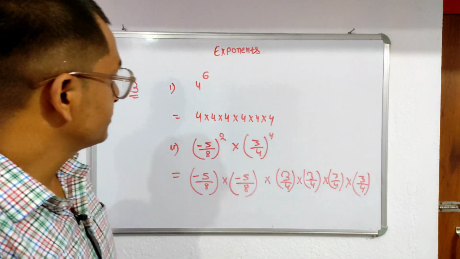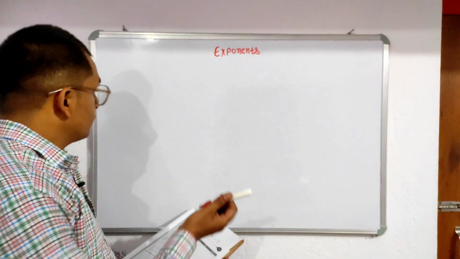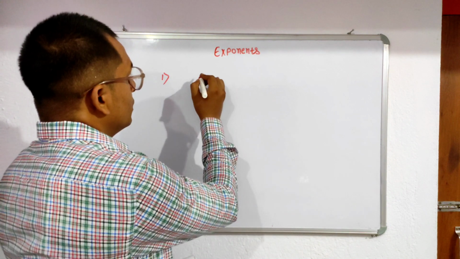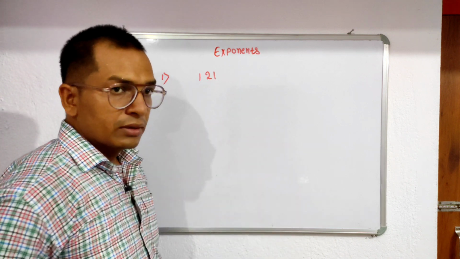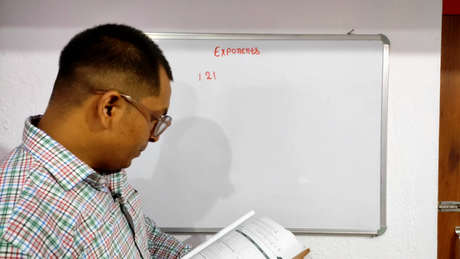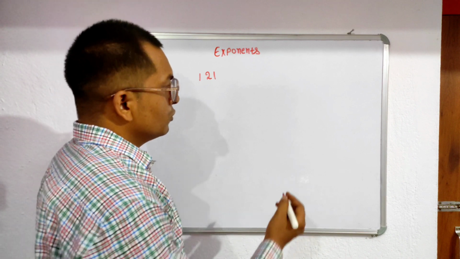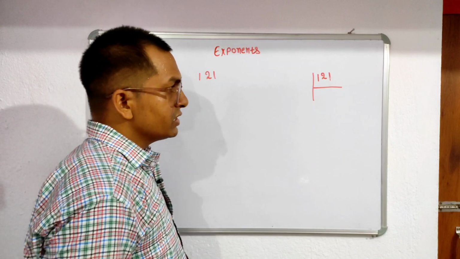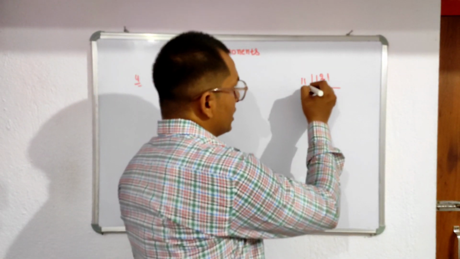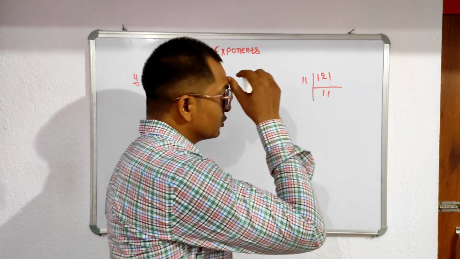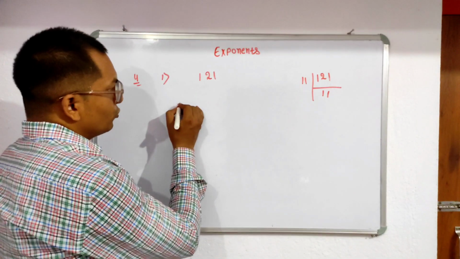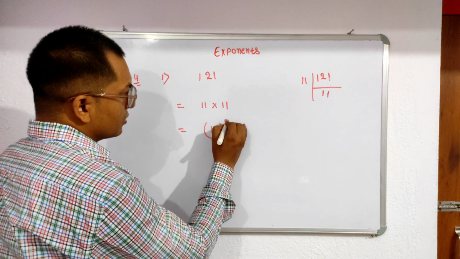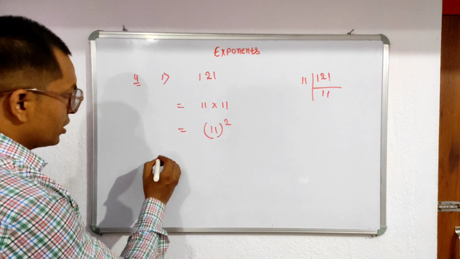So now question number 4, part 1. Here it is 121. You write it in power form. So very first you factorize this number. 121 is equal to 11 into 11. So finally you write 11 squared. Is it clear? Clear.